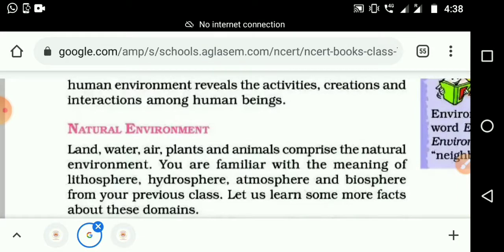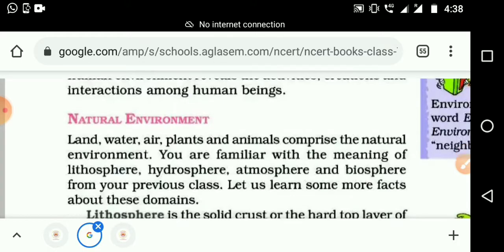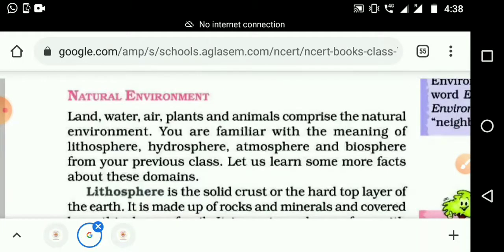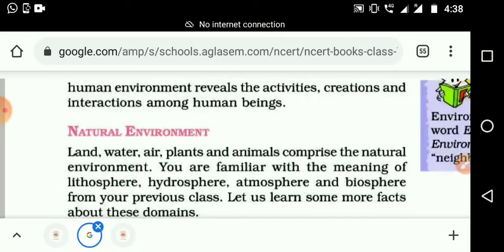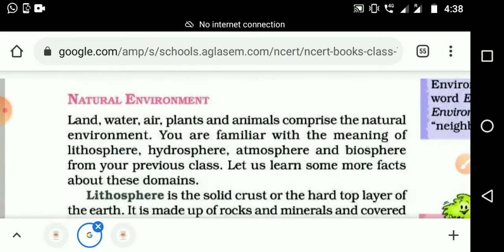The next word, environment. Natural environment.